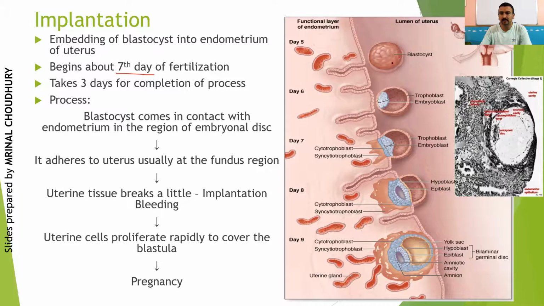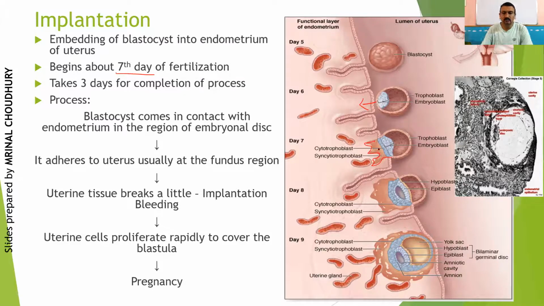This is the blastula or the blastocyst. This is the cut section. This part is the animal pole, where the embryoblast or the inner cell mass is present. From this side, it starts getting into the endometrial wall. This is the endometrial wall, correct? First, as soon as the trophoblast layer comes in contact with the endometrial wall, they will release enzymes which will start breaking down the endometrial wall. Also, they will give some projections. You can see these projections are formed, which are called villi.